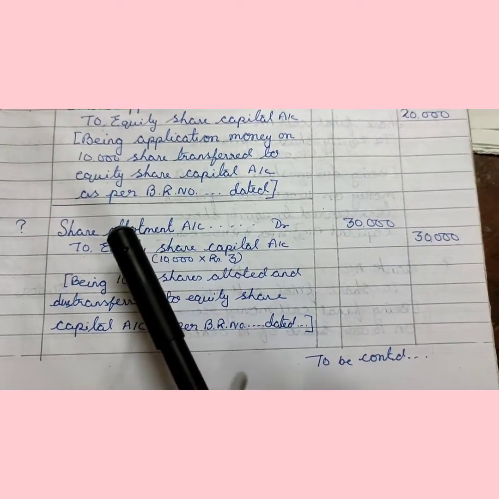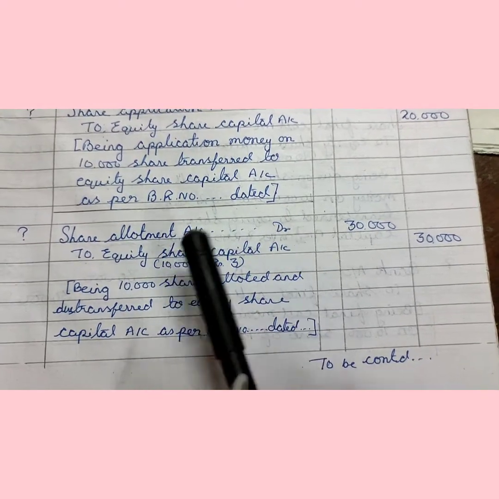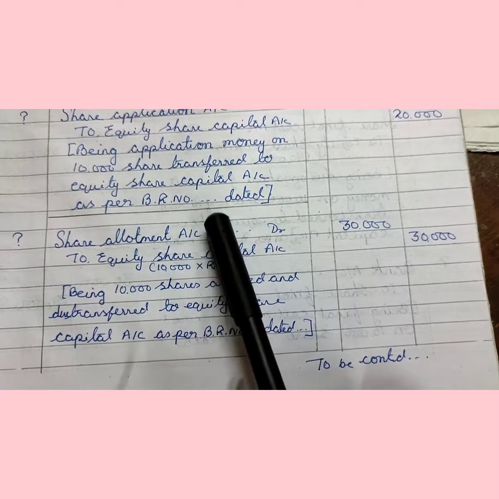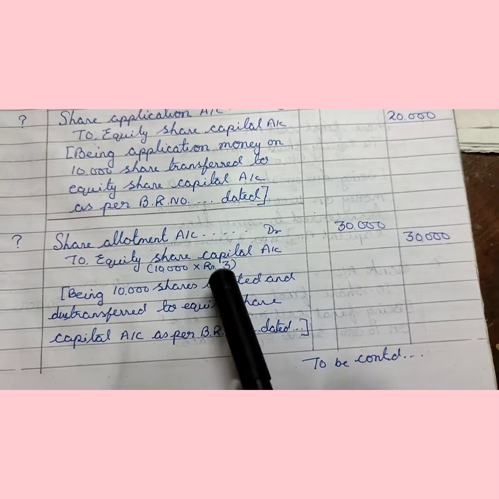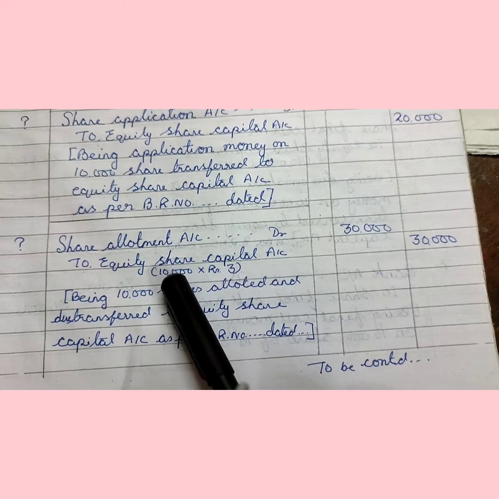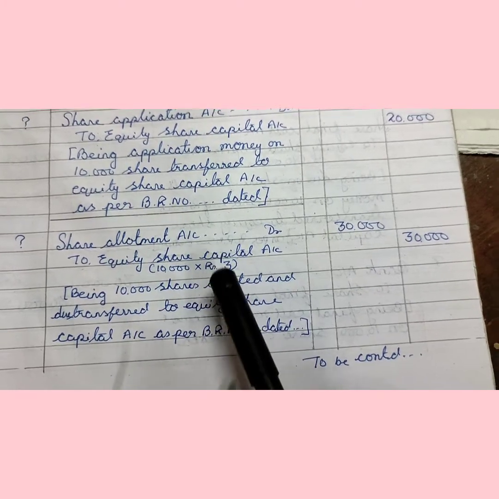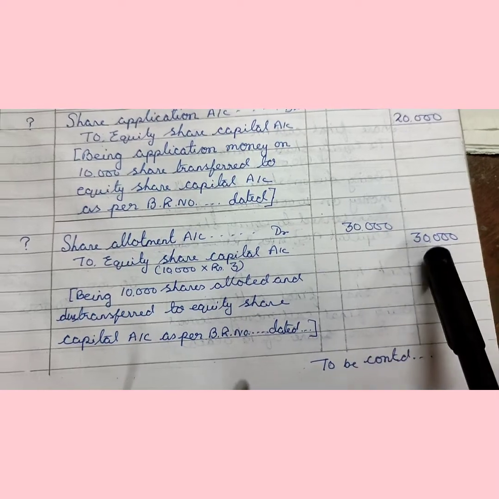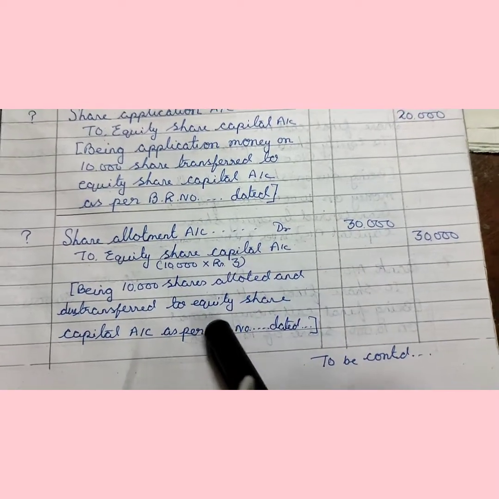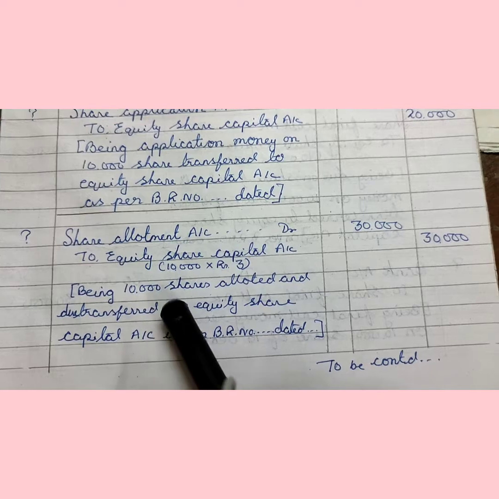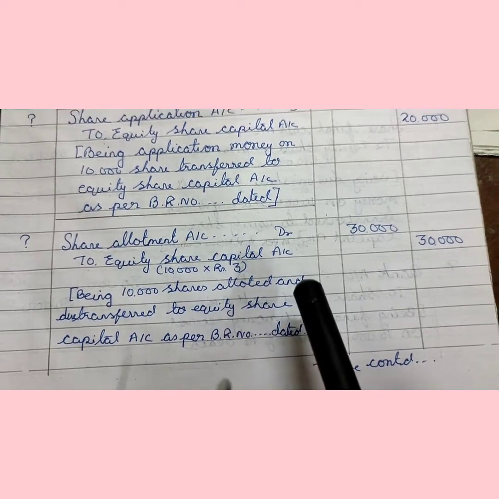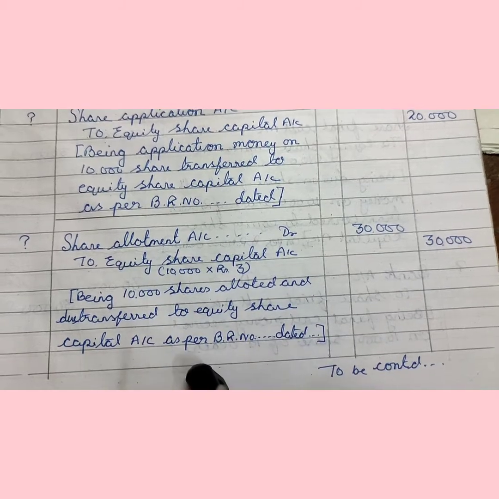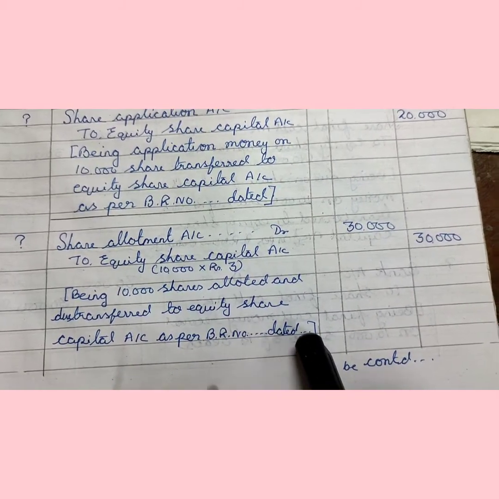So the entry will be: share allotment account debit to equity share capital account. First, this is the due entry. And what will be the amount? For 10,000 shares, each share allotment value is ₹3, so the allotment money is ₹30,000. What will be the narration? Being 10,000 shares allotted and due transferred to equity share capital account as per board resolution number dated.